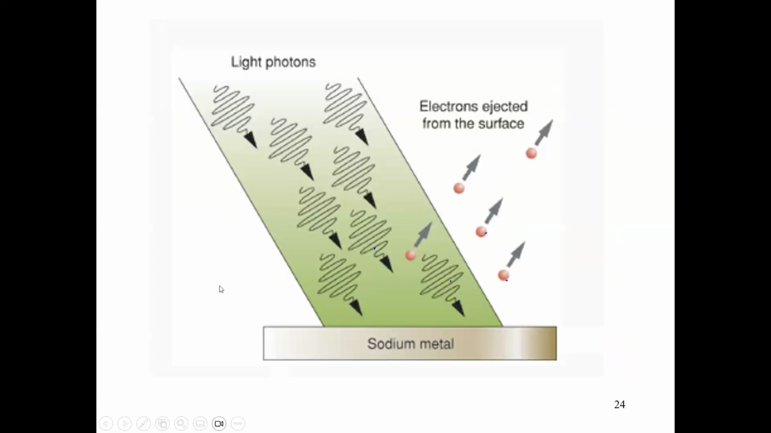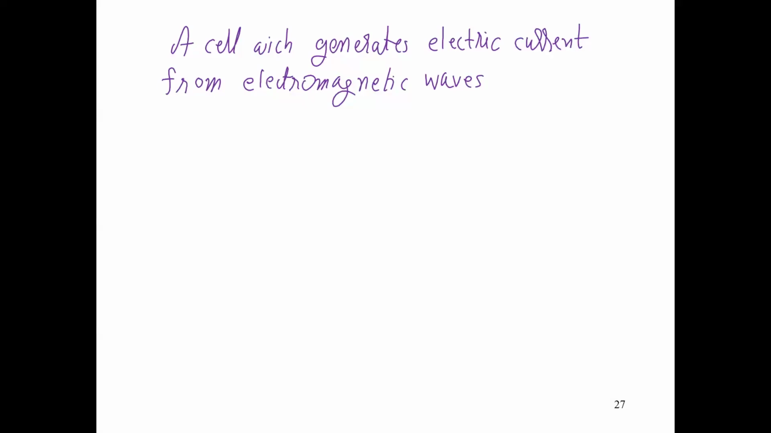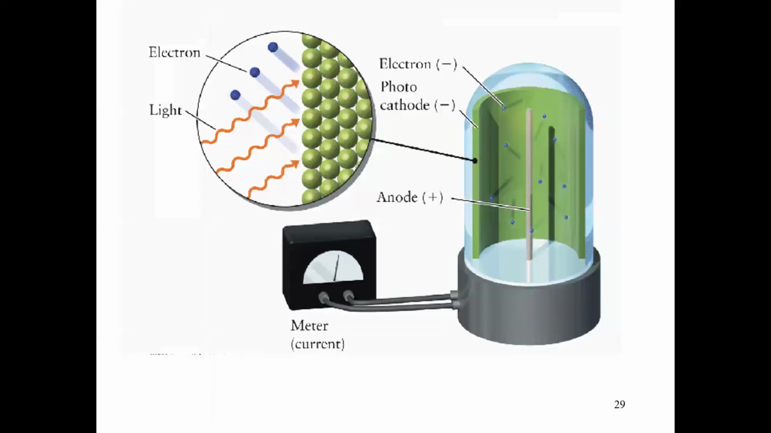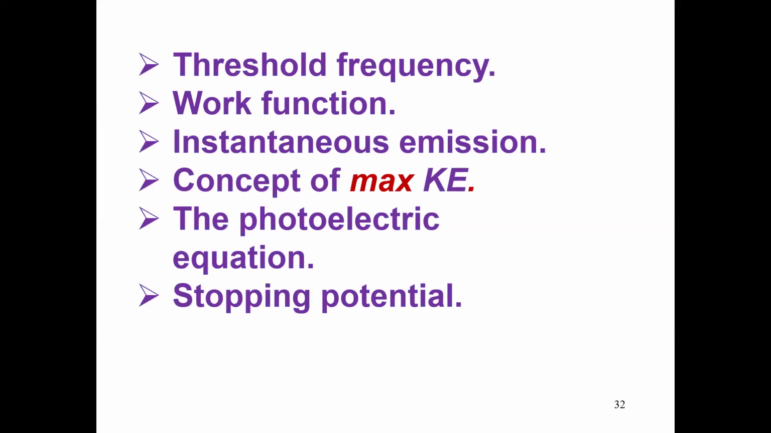And there, the high energy electrons are emitted. In the photoelectric effect, a threshold frequency is required. And the photocell is the biggest application of it. So a cell which generates electric current, this is a photocell. High energy electrons are emitted from that. Now we have some important terms in photoelectric effect: threshold frequency, work function, instantaneous emission, concept of maximum EK,